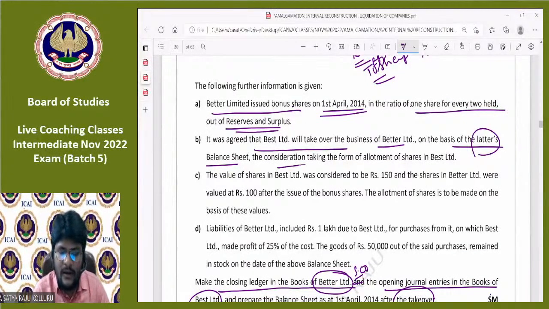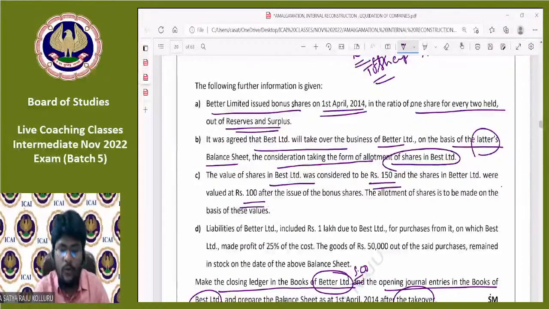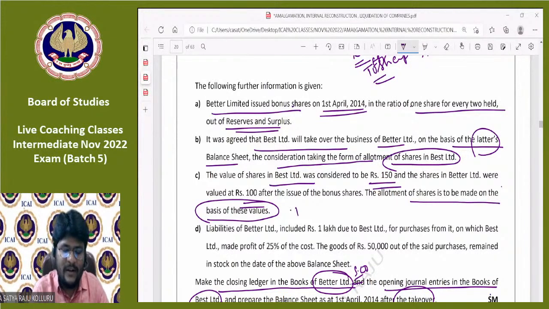And the consideration is taken in the form of allotment of shares in Best Limited. PC is in the form of fully paid up equity shares only. They are telling that the value of shares in Best Limited was considered to be 150 and the shares in Better Limited were valued at 100 rupees after the issue of bonus shares. The allotment of shares is to be made on the basis of these values. Even though not mentioned specifically, these values are intrinsic values. The method of PC is intrinsic value method only.